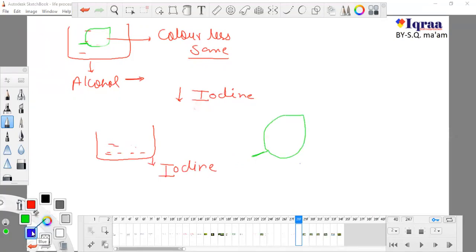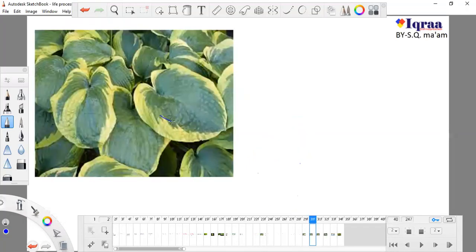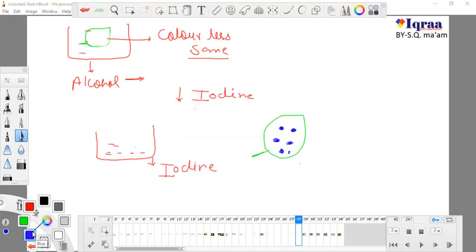Some patches which were green before will turn blue, and the yellow part will remain yellow, but the chlorophyll part will turn blue. So what is the reason for this?